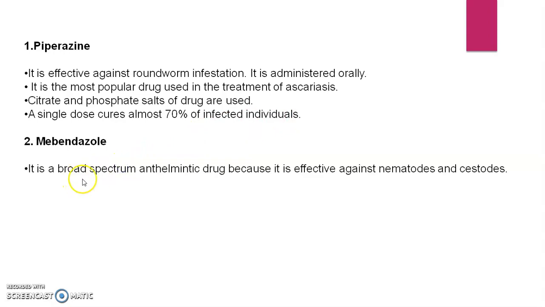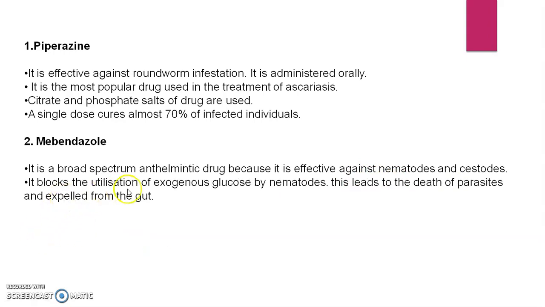Then mebendazole. It is a broad spectrum anthelmintic drug because it is effective against both nematodes and cestodes. How does it work? It blocks the utilization of exogenous glucose by the nematodes. This leads to the death of the parasite, which is expelled from the gut.